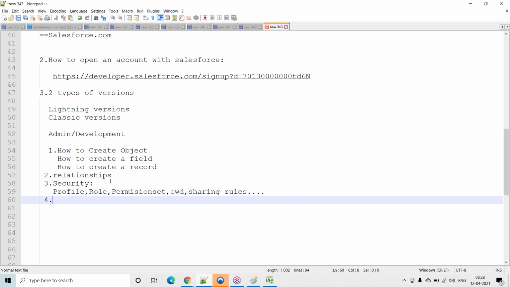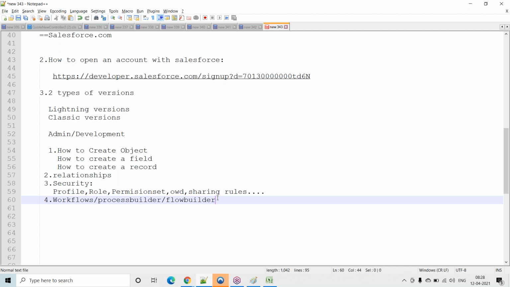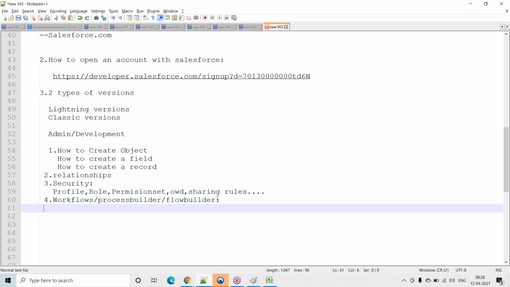And the next concept is workflows, process builder, and flow builder. What is this? Coming again to a general example: suppose you go to the supermarket and purchase something, and you pay an amount to the company using your card, right? Then automatically you get a notification on your mobile that this much amount is deducted.